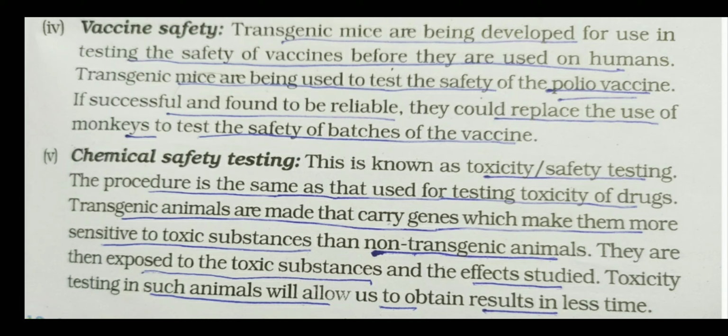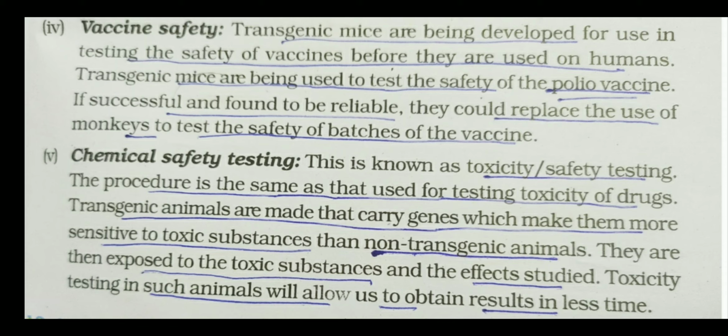Transgenic animals like mice, pig, and cow are being developed for testing the safety of the vaccine before it is used on humans.